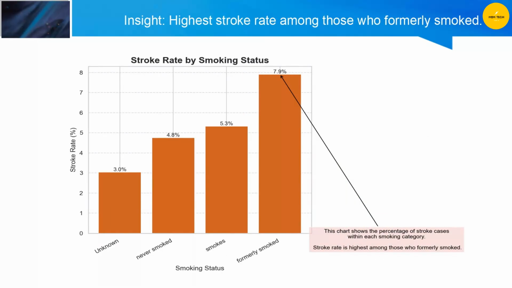An interesting observation came from smoking status. Surprisingly, the group with the highest stroke rate was not current smokers, but those who formerly smoked. This could be because many people quit smoking only after they develop health problems. This group might already have accumulated years of damage to their cardiovascular system before quitting. It's also possible that this group is older on average than current smokers, which could be influencing the results.